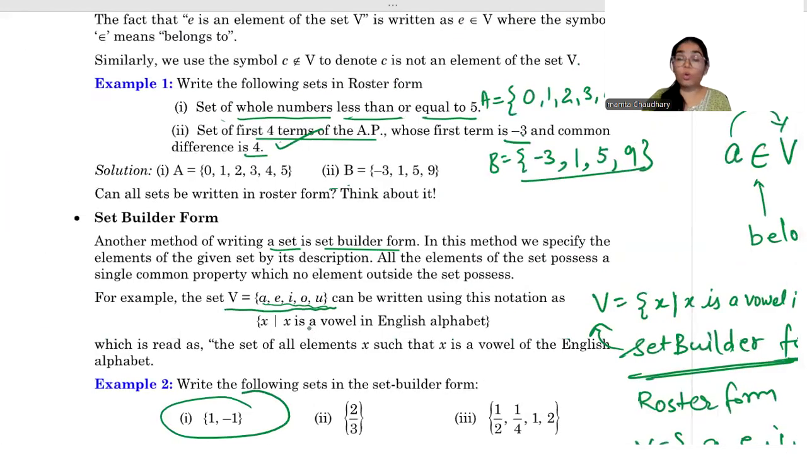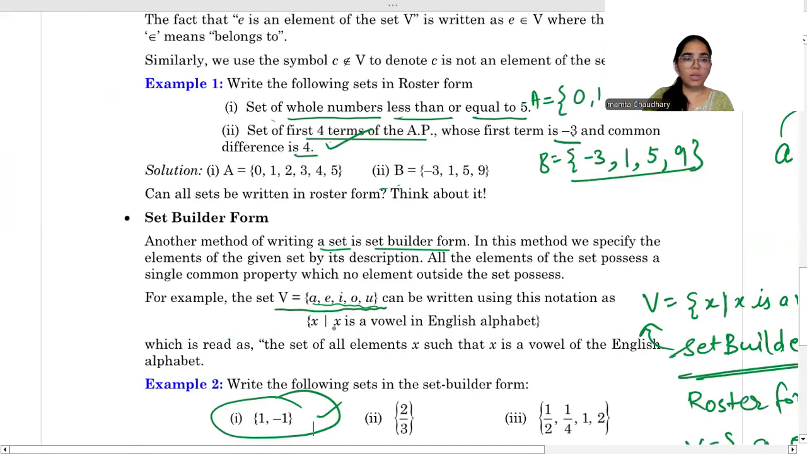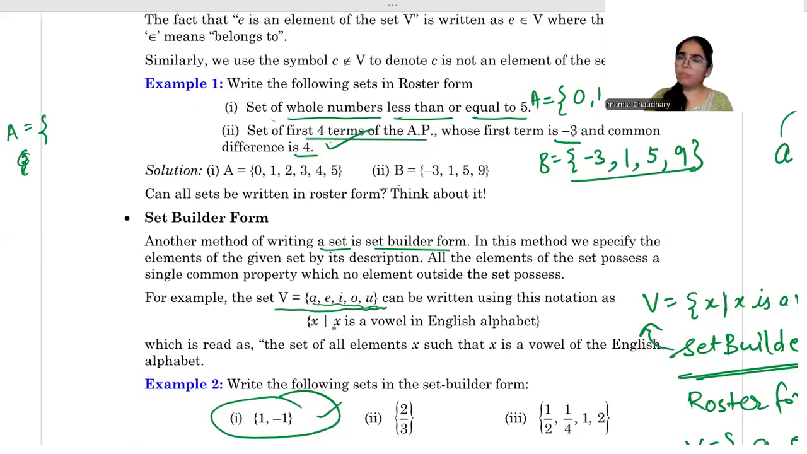Like here you can see 1 comma -1. This is roster form. Now you have to write the set in set builder form. How will you write it? First let's suppose A. A equals 1 and -1. So it means there is some X such that X belongs to integers, because 1 and -1 are integers. But only 2 values are there. There are an infinite number of integers.